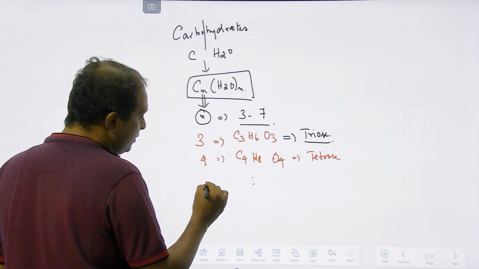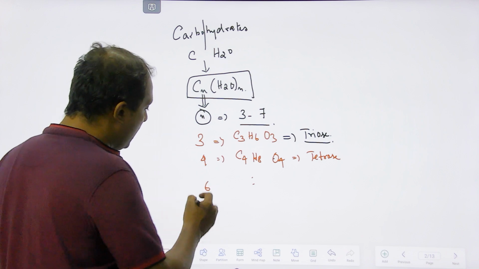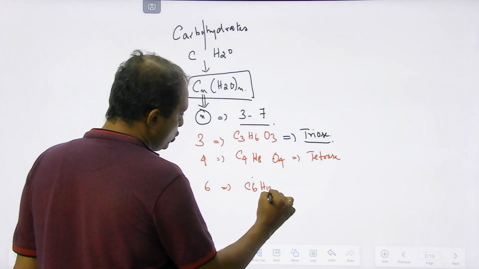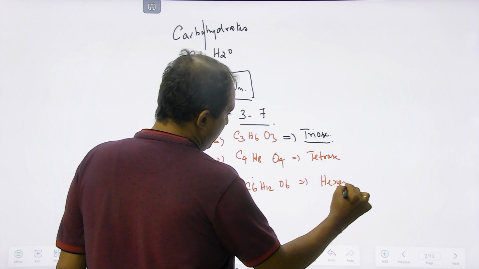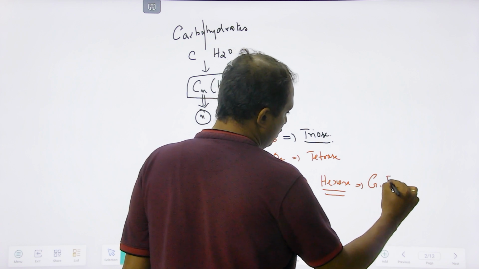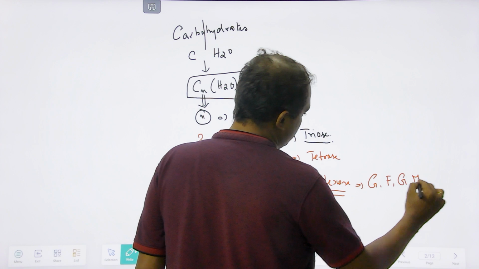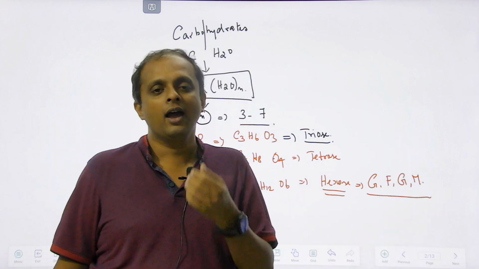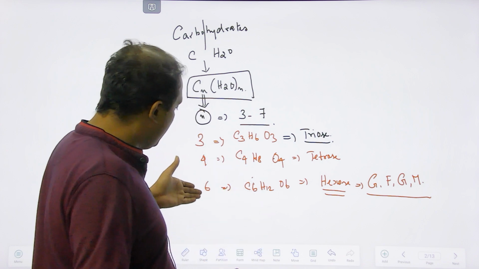But we will see the common dietary carbohydrate that we consume will have n value 6. So the formula is going to be C6H12O6, which is going to be hexose. And the common examples that you have are glucose, fructose, galactose, mannose. Glucose, fructose, galactose, mannose are the common dietary sugars that we consume. And as I said, this will keep going till n value 7.